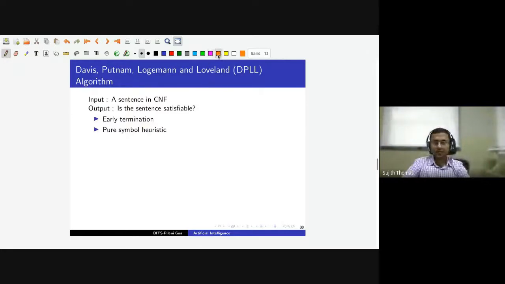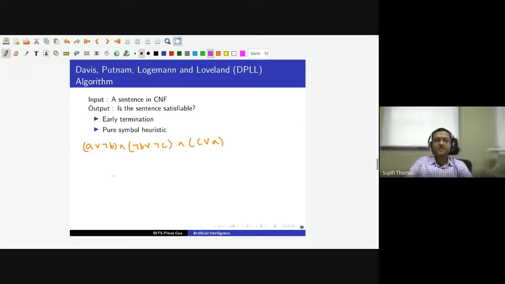Let me just explain with one example. Let us say we have a sentence A or not B, and not B or not C, and C or A. So we have an idea called pure symbol. A pure symbol is a symbol that appears with the same sign throughout the sentence.